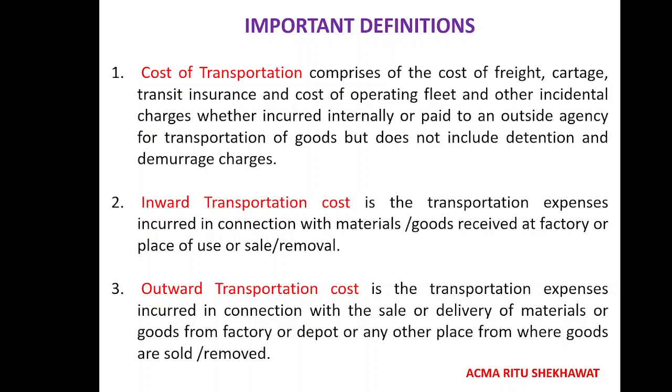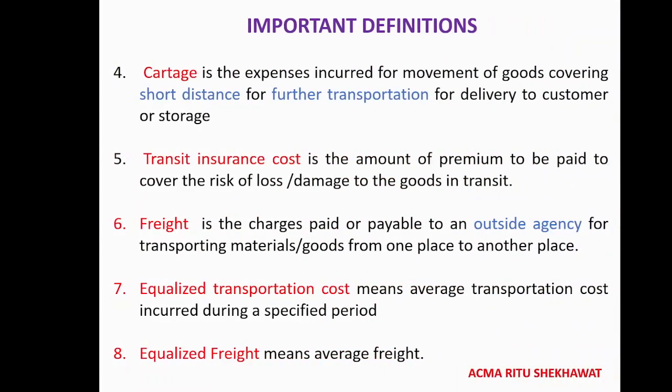Second one is inward transportation cost, which is incurred in connection with material or goods received at the factory, from the place of purchase to the place of use or sale or removal, that is, shifting from one godown to another. Third one is outward transportation cost, the transportation expenses incurred in connection with the sale or delivery of material. This is at the time of sale, where goods are sold or removed.